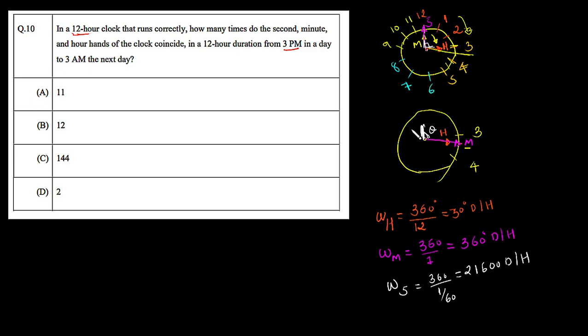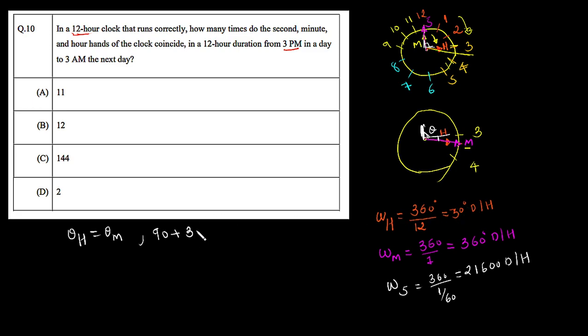So let's write it here: the angle of the hour hand is exactly the same as the angle of the minute hand, according to this condition. The angle of the hour hand is nothing but 90 degrees plus the extra angle that the hour hand will make. Let's assume t, since we don't know the time, so we multiply this 30 degrees per hour by the time to get the angular movement.